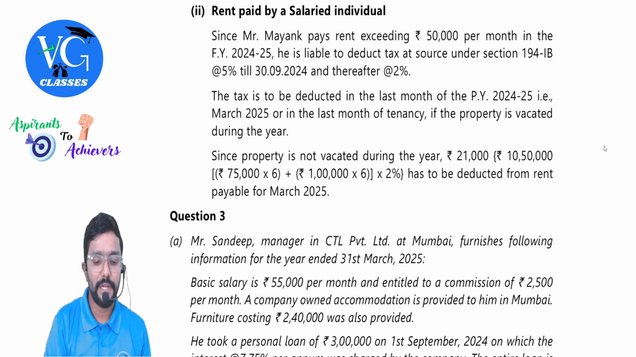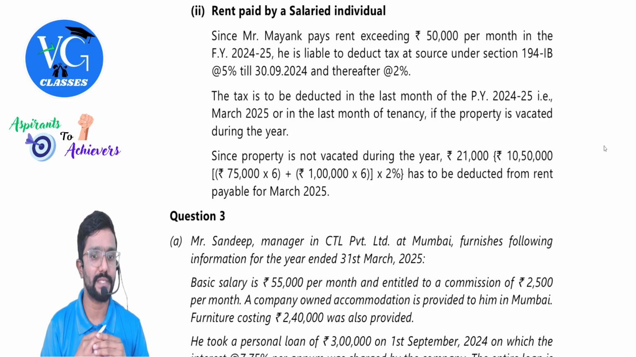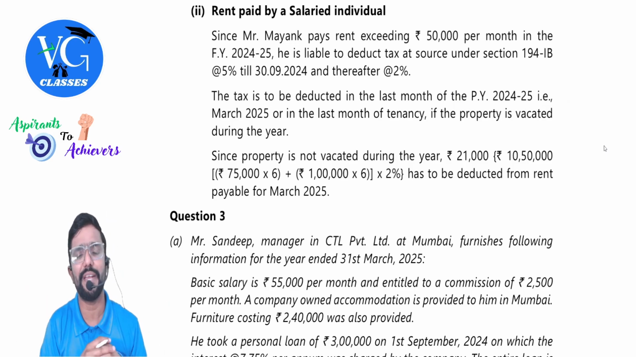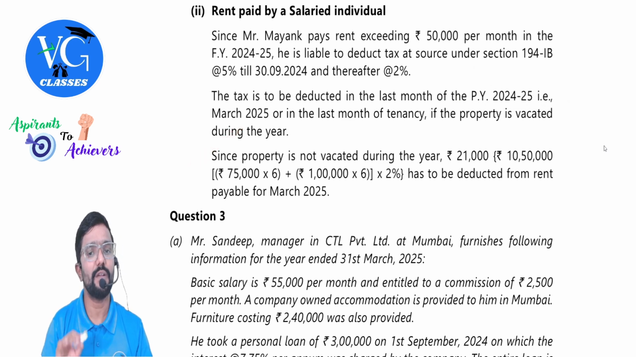Yes. Let me read this. Since Mr. Mayank pays rent exceeding 50,000 per month in financial year 24-25, he is liable to deduct tax at source under section 194IB at 5% till 30th September, and thereafter, that is from 1st October, 2%. The tax is to be deducted in the last month of the previous year, that is March, or in the last month of tenancy, that is if he is vacating the property in between.